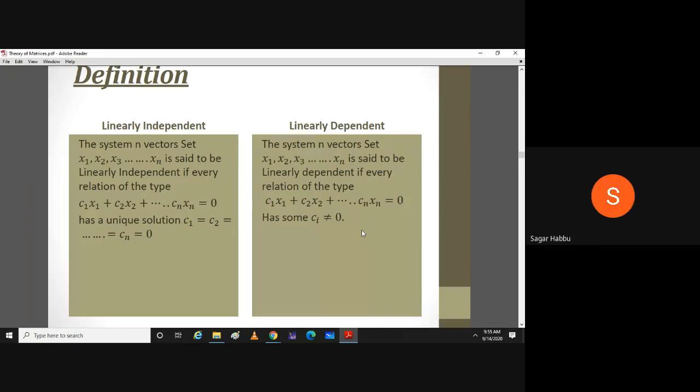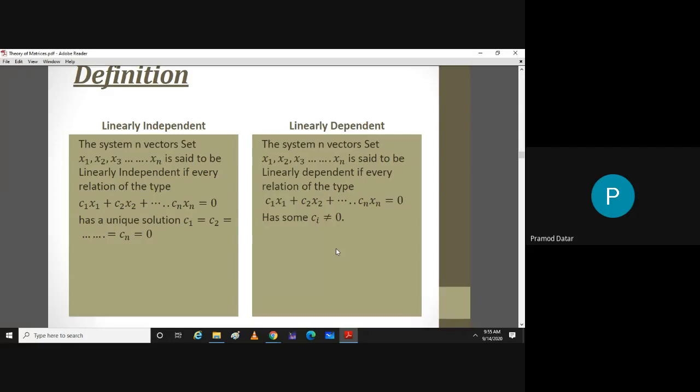Sir, can you repeat? If you take a linear combination of x1, x2, xn, and you solve that system. This is a system of equations, right? Can you see a system here? Anybody? Yes, sir.